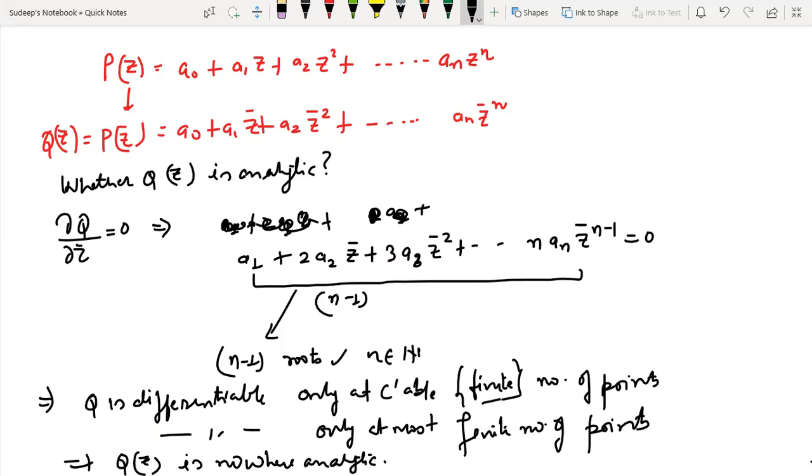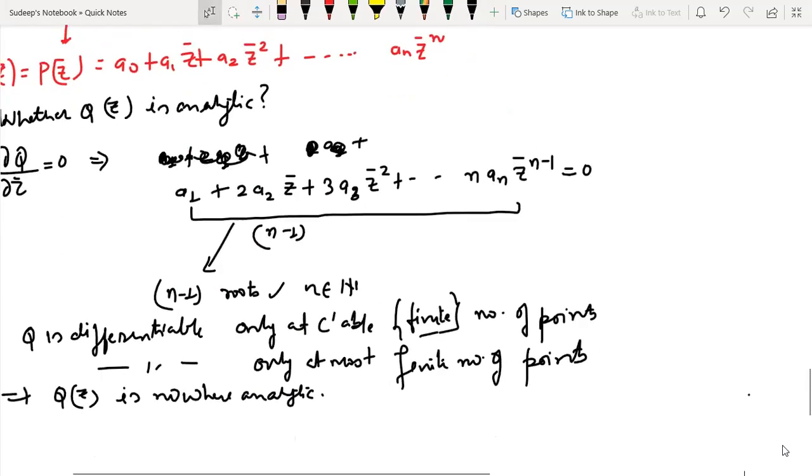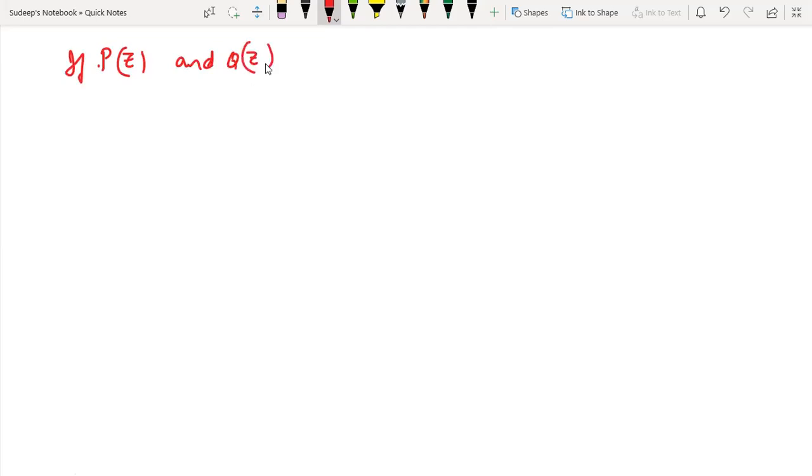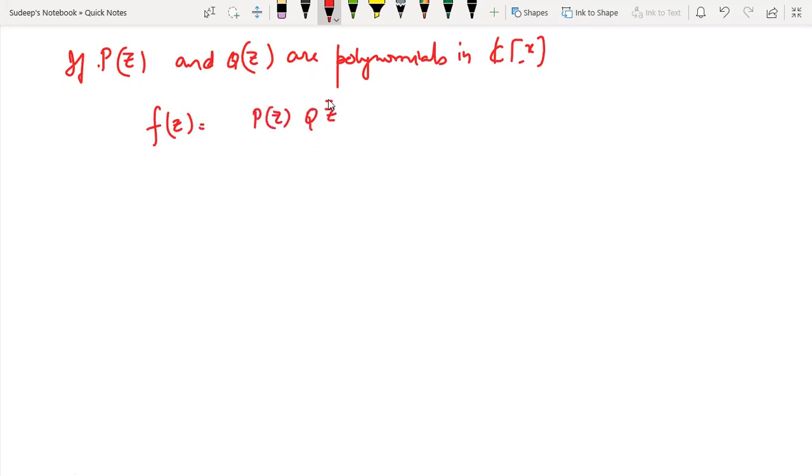Now let us just modify this question, and now let us take another question. I think you can now get what I wanted to suggest. So let's say I'm taking two polynomials PZ and QZ, they're polynomials in Z. And now let me define Fz equals, let's say, Pz into Qz bar.